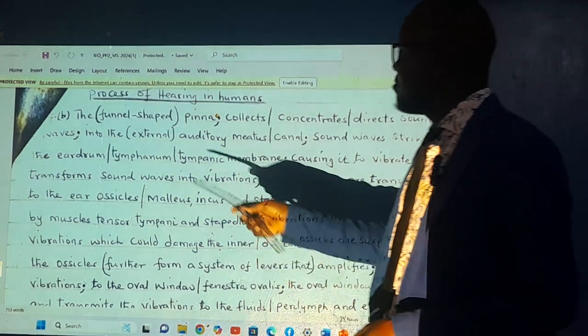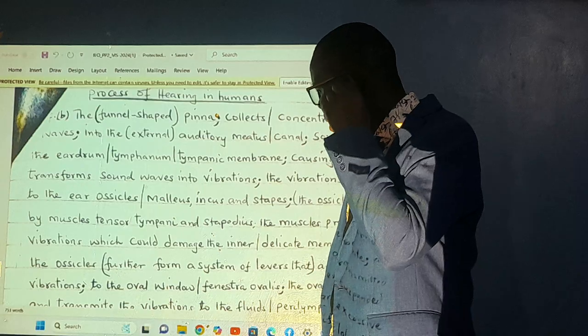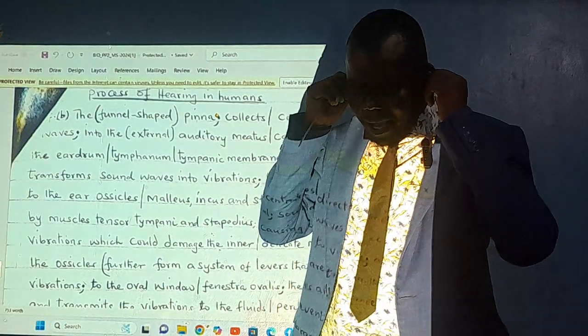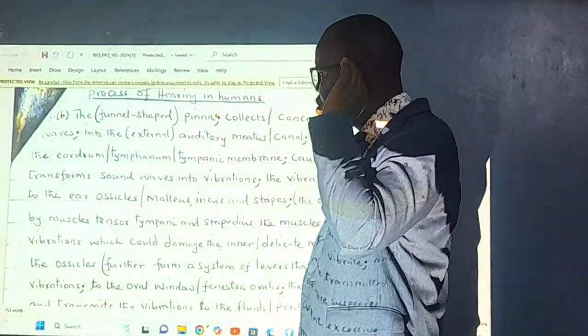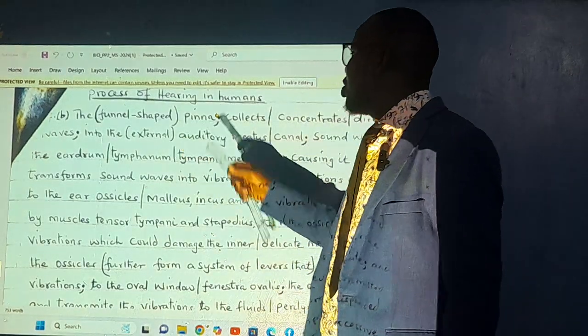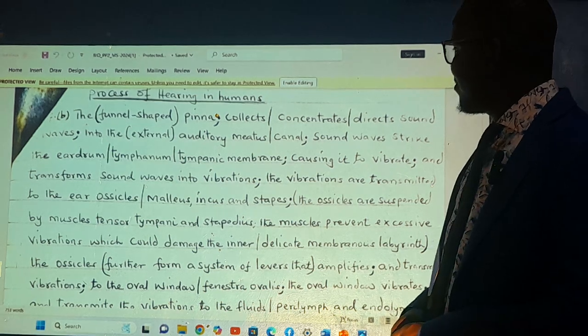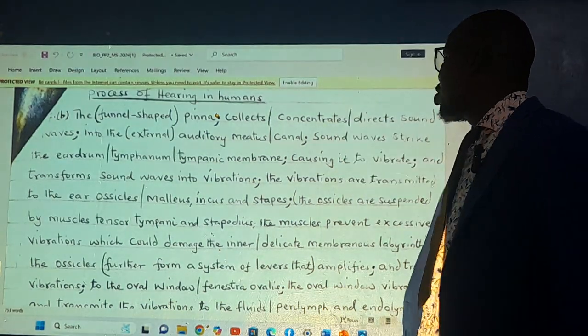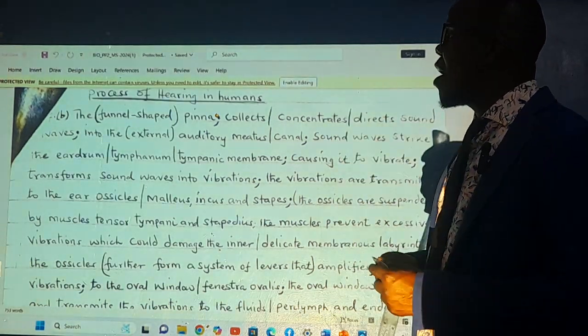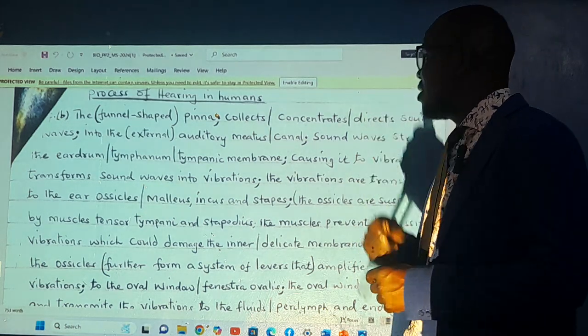You have the funnel shaped pinna. This is the pinna. Then when it's to the pinna, and they are rolled, it's a funnel shape. You can say it's a funnel shape. And because of this funnel-shaped pinna, you get your first mark. It will do what? It will collect, concentrate, or you speak about directing of the sound waves, you get your second mark. We are speaking about directing the sound waves, you get your second mark.